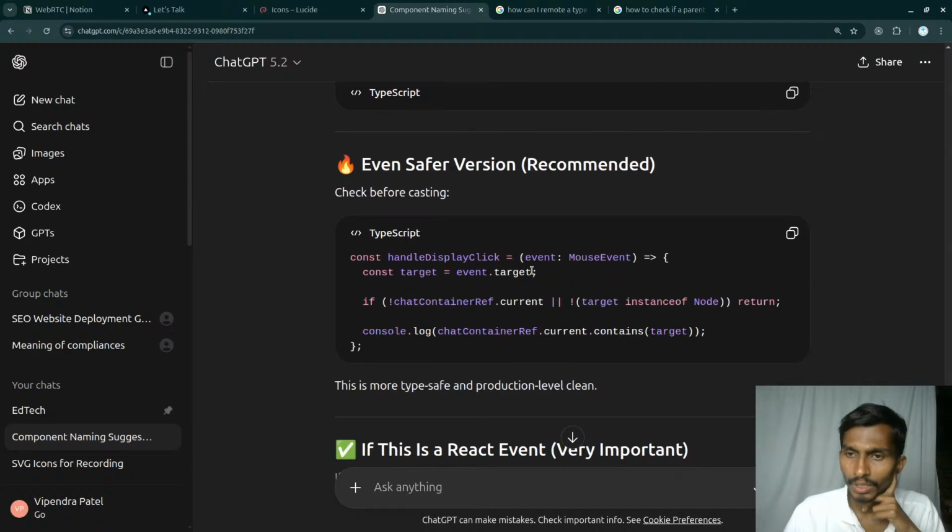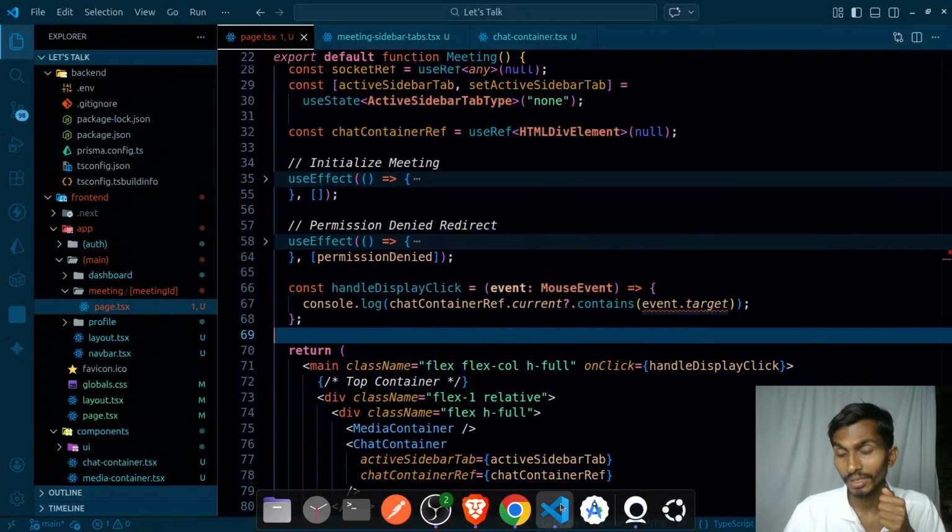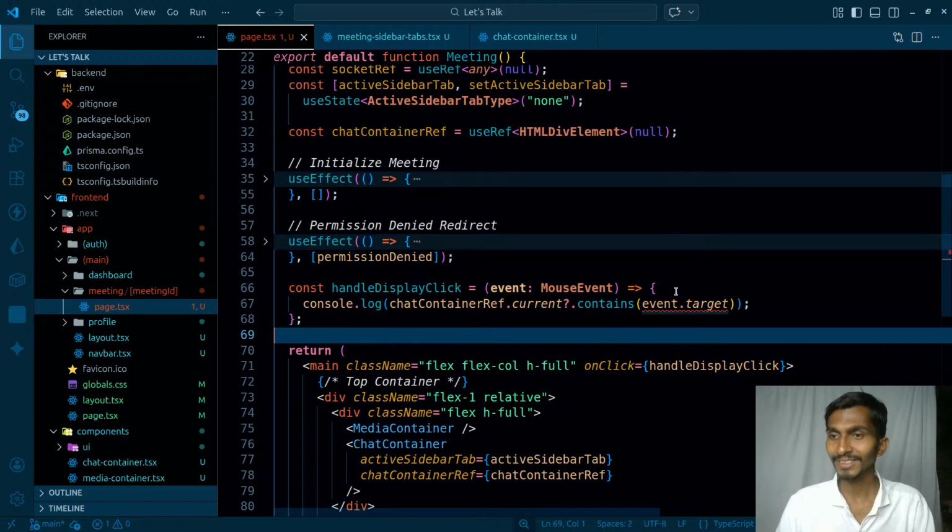So event.target, I'm going to be getting the target from there. Once I got the target, if chatContainer.current does not exist, or target is not an instance of Node, then return, and if there is, then pass the value. But the good thing is that whatever we thought is actually right.